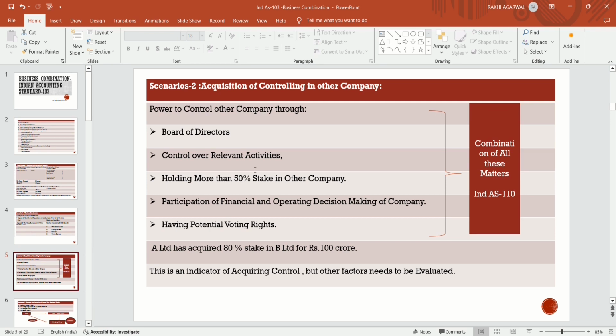This is an indicator of acquiring control, but other factors need to be evaluated. Along with that, we have to check the other factors.